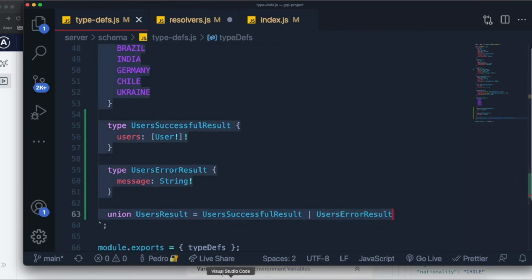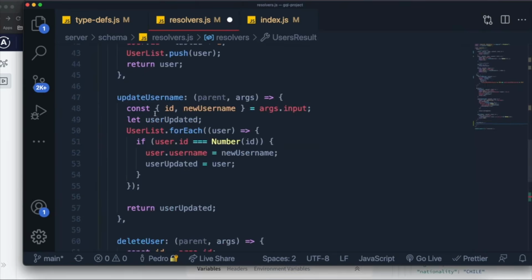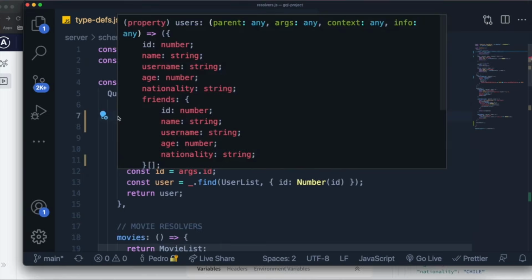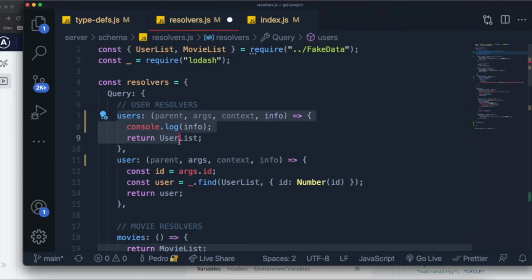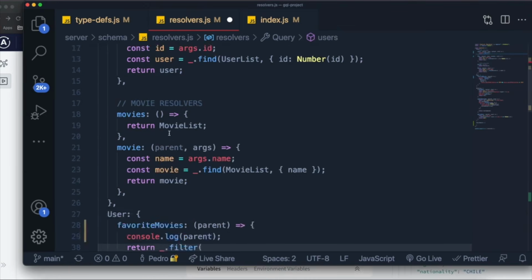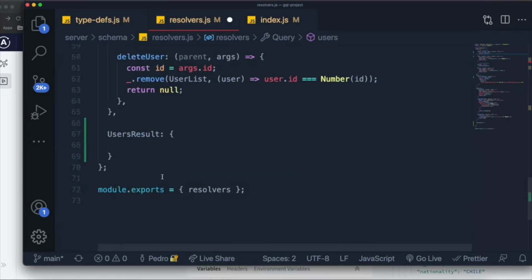So remember this resolver over here for users. It's not as useful right now because the return type is not this. It is actually a union between two different things. So we need to focus on this resolver down here at the bottom, which will check to see if there were any errors or if there weren't any errors. And the way we do this with unions is actually a bit different.